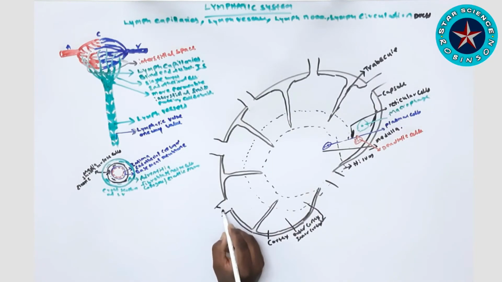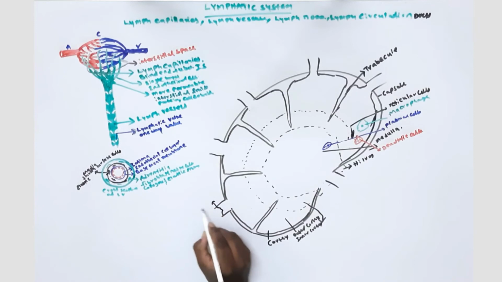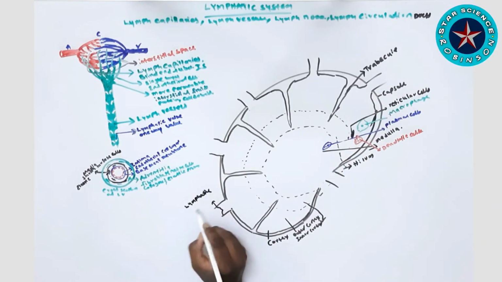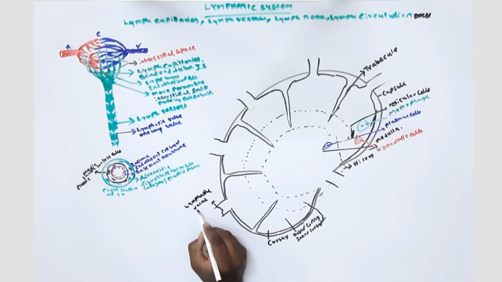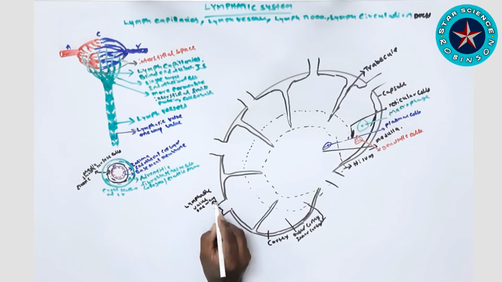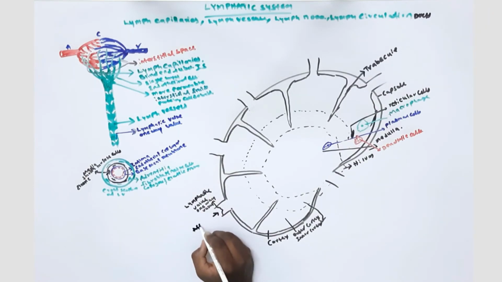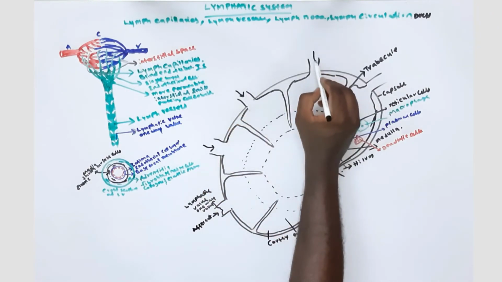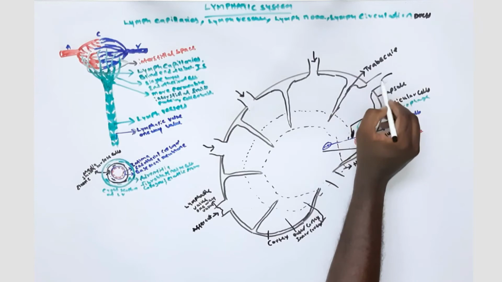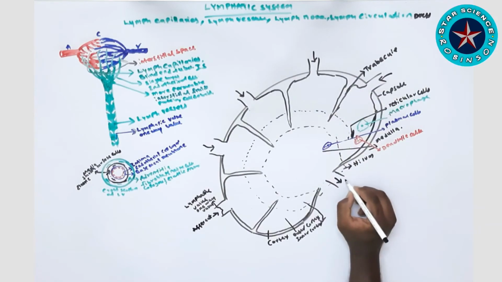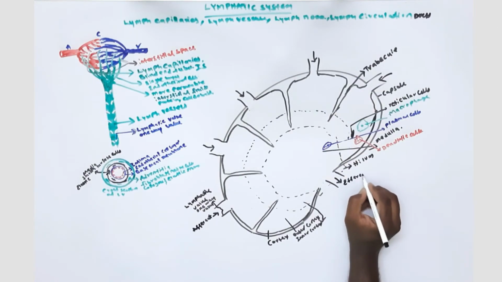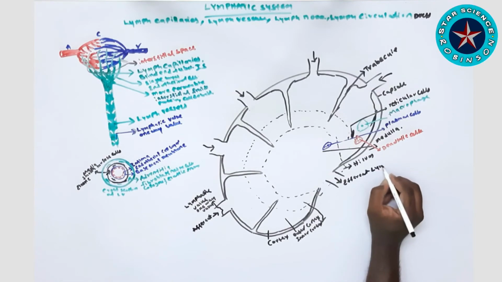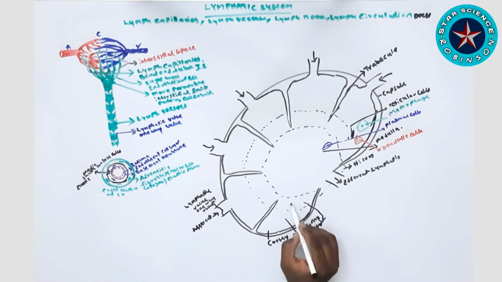So we'll see later. Now I'm showing you the one way valve, which is called the lymphatic valve. It will prevent the backflow of the fluid into the vessels and capillaries. Now we'll see about the afferent vessel. There are around 4 to 5 afferent vessels in one lymph node. A lymph node has only one efferent vessel that carries lymph away from the node after filtering and phagocytosis.